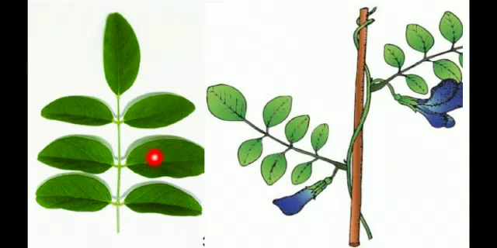If you are seeing the leaf, the venation is the reticulate venation, and leaflets are also stipulate and petiolate, meaning here the petiole is present, and here also the petiole is present. Okay, so stipulate and petiolate, and stipels are pulvinated. So here is the pulvinate form. Okay, so a bulge form of the petiole is present, meaning that is the pulvinated. So this is the explanation of the leaf.